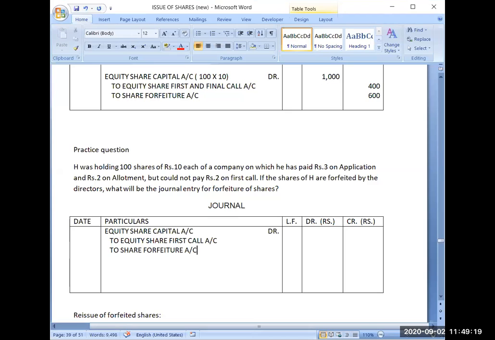To share forfeiture amount. The journal entry is clear.